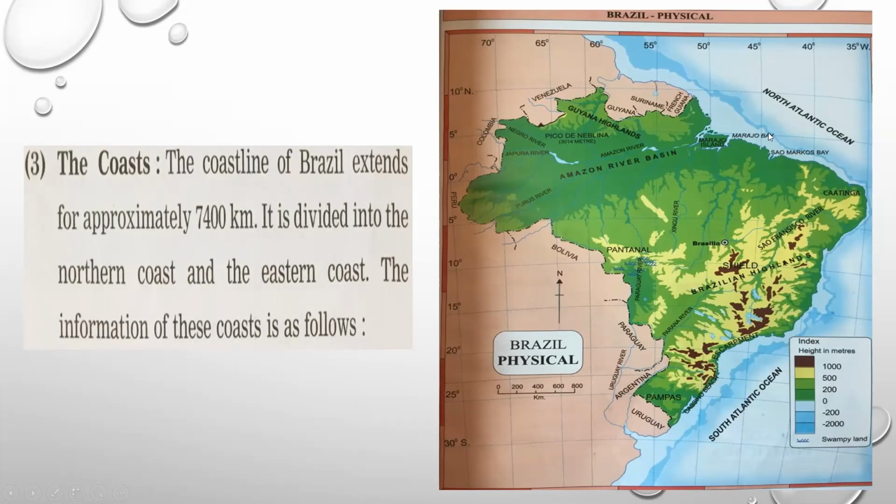It divides into the north coast. This is the north coast and it is surrounded by North Atlantic Ocean. And this tapering part, this here, it is the eastern coast. Okay, let's discuss something more about that.